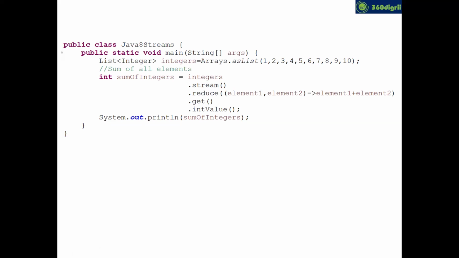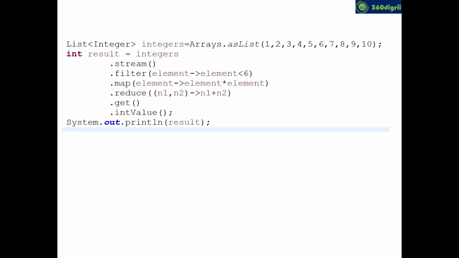This is filter, map, reduce. How to use filter, map, reduce. And buddy, you can also use a combination of the 3. Okay. Can anyone take some time and tell me what I was doing here? I was not asking for the output. Can anyone tell me what I was doing?